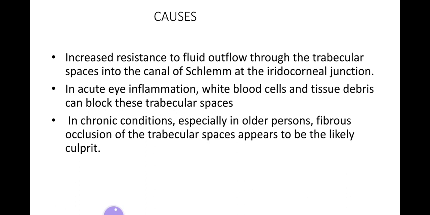As the trabecular spaces are blocked, there will be increased resistance to the outflow of aqueous humor from the chambers. There can also be increased resistance to outflow in chronic conditions, especially in older persons, where fibrous occlusion of the trabecular spaces appears to be the likely culprit.